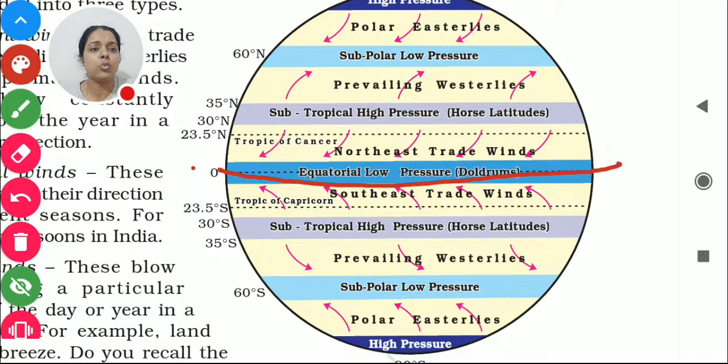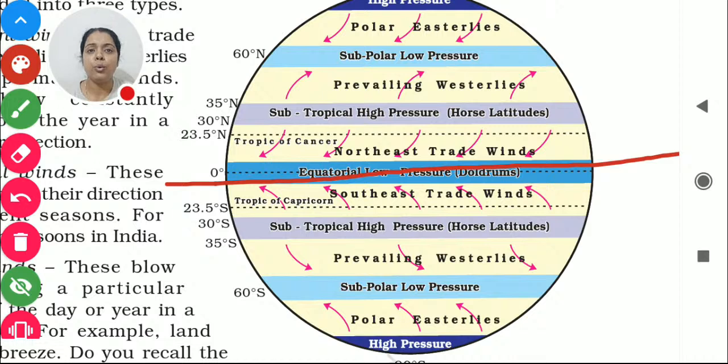You just see equatorial low pressure. Why is it an equatorial low pressure area? It is very important. Why? The air from this side and this side, from up to down and down to up, is coming near the equatorial area. Why?